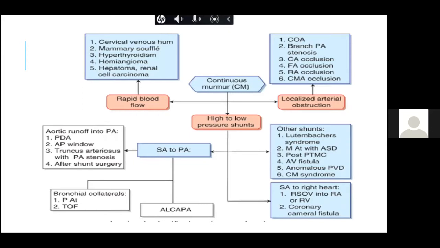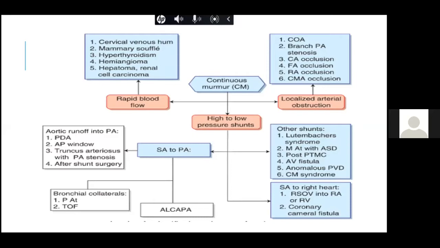Then we can have localized arterial obstruction. Basically, these produce something like a bruit, which produces a continuous murmur, like in coarctation of aorta. In coarctation of aorta, there are some causes of continuous murmur, like well-formed collaterals. So we get something known as Suzman sign, which is a collateral murmur, a continuous murmur. Or the coarctation of aorta itself: if you have a significant narrowing in a coarctation, you can get blood flow in both the systole and the diastole, and then you can get a continuous murmur. Then we can have it in branch pulmonary artery stenosis. In celiac artery occlusion, you can get a bruit, which may be heard as a continuous murmur.